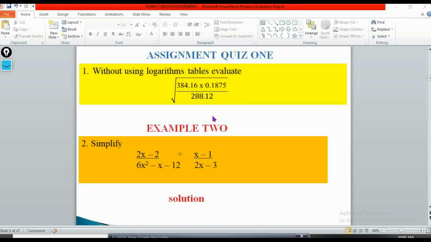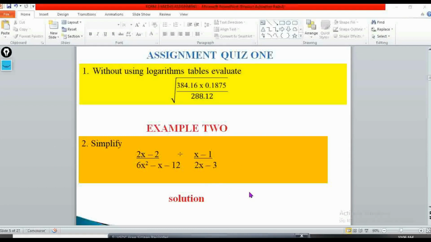Okay, so let's look at example 2. So what do you have here in our example 2? So in our example 2, you can see here we have 2x minus 2, everything over 6x squared minus x minus 12. Then you're supposed to divide this by x minus 1 over 2x minus 3. So this is just an example. So let's see how we're supposed to go about this.